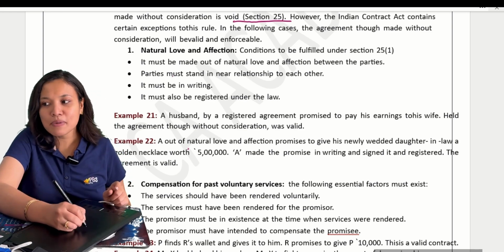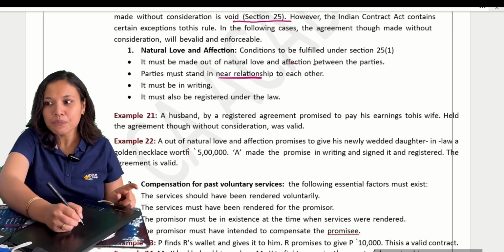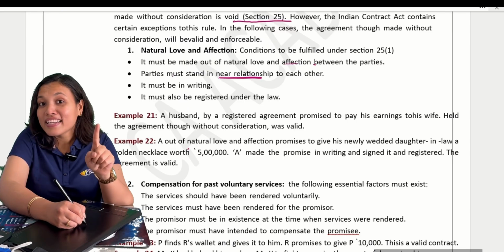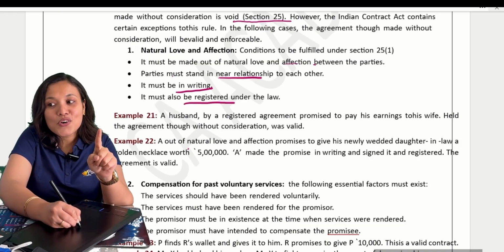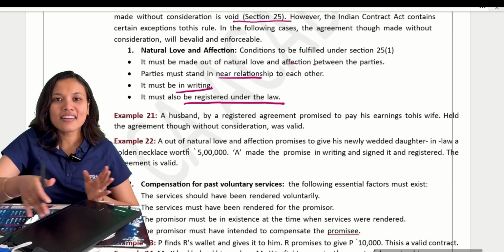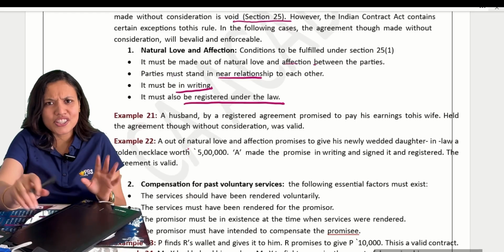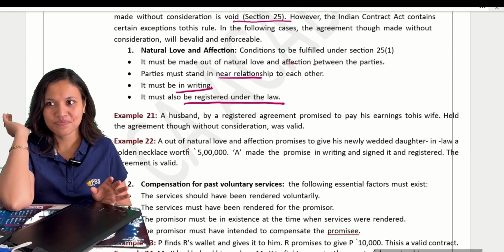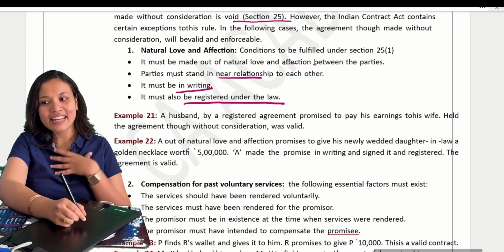First, it should be made out of natural love and affection. Second, they must stand in near relationship, like father and daughter. But it must be in writing, and it should also be registered under law. It is as good as a proper agreement to give her the thing without any consideration. You are just giving her a gift. Then it is valid. She can recover that particular necklace.